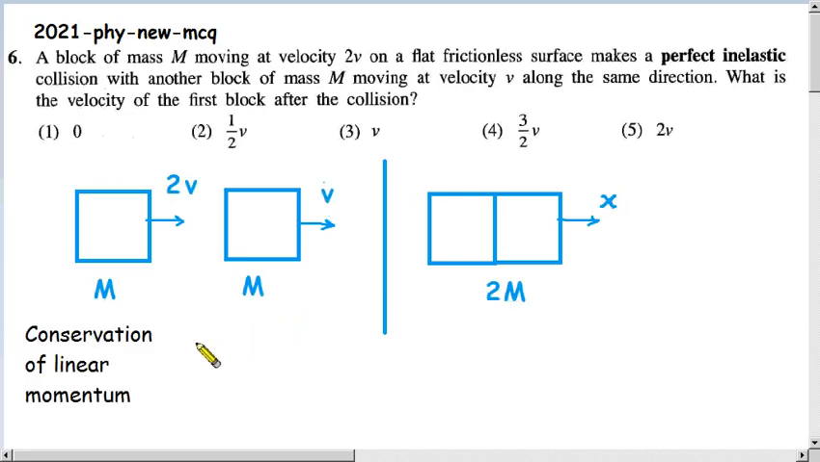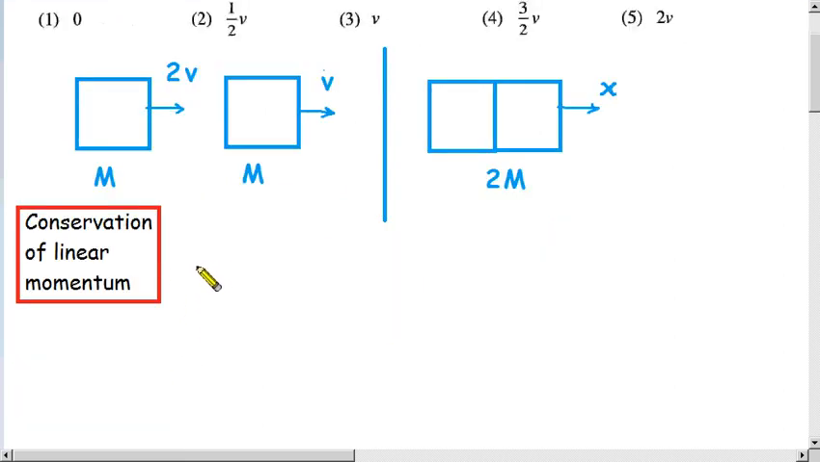We can apply the rule of conservation of linear momentum for both types of collisions. Whatever the collision, doesn't matter. Without thinking too much, we can apply this rule to any collision. So let us now apply conservation of linear momentum.